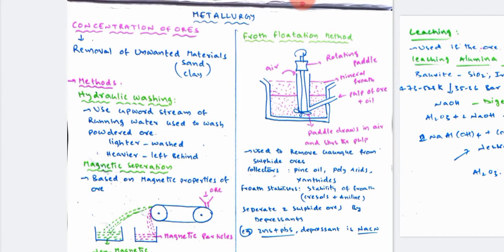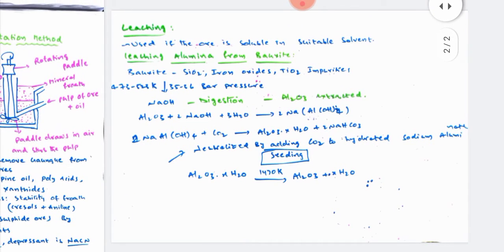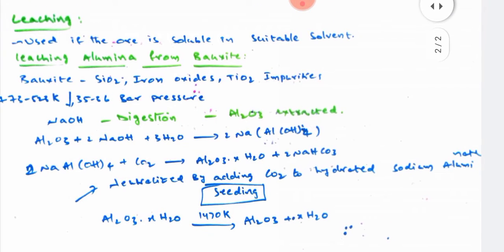The last method in the concentration is called the leaching process. Now what is the meaning of leaching? Leaching is the process which is widely used when the ore is soluble in a suitable solvent. Here the purified ore which is separated in the froth flotation process may not be pure. That ore has a number of impurities also. To remove those kinds of impurities, we depend upon the leaching process.